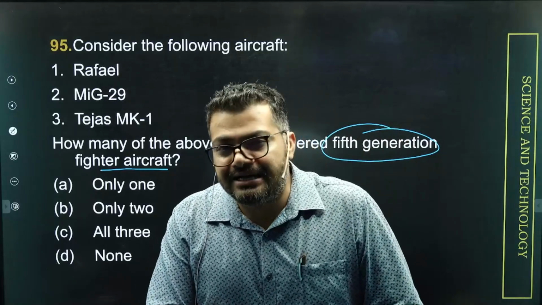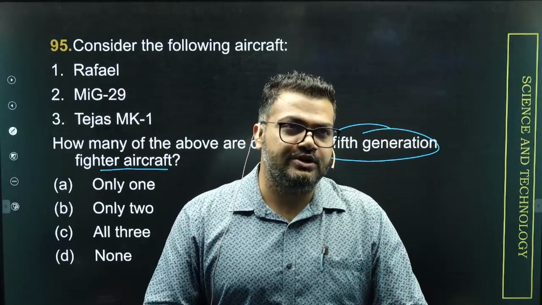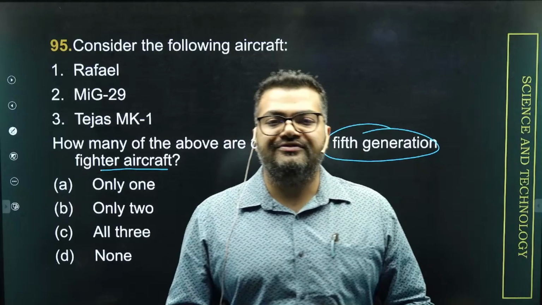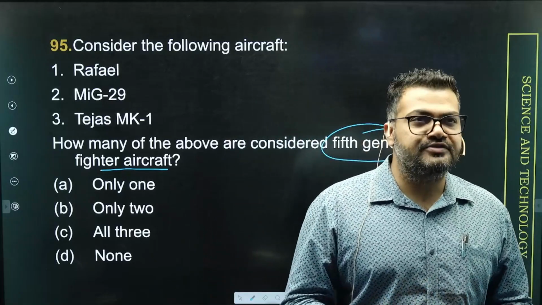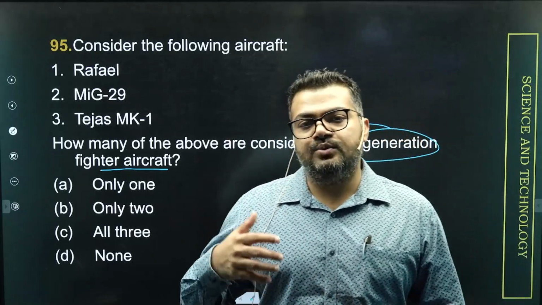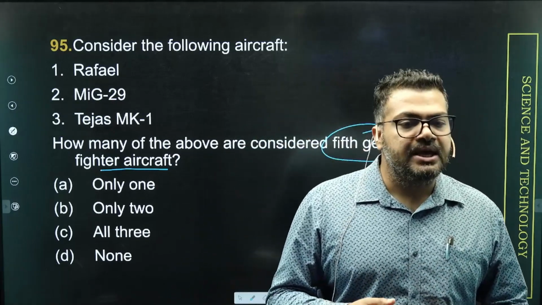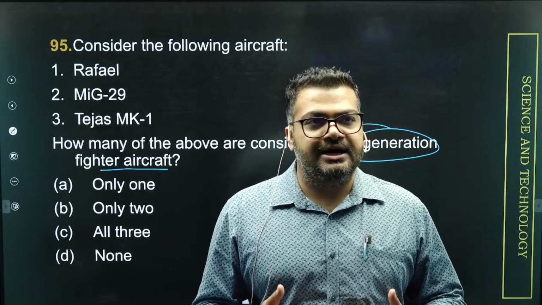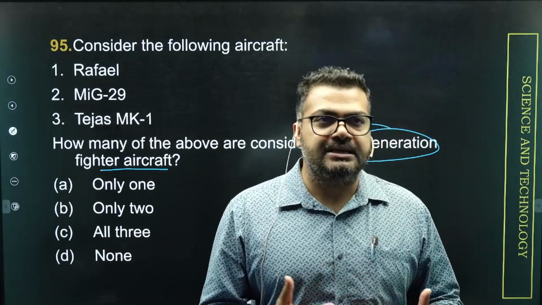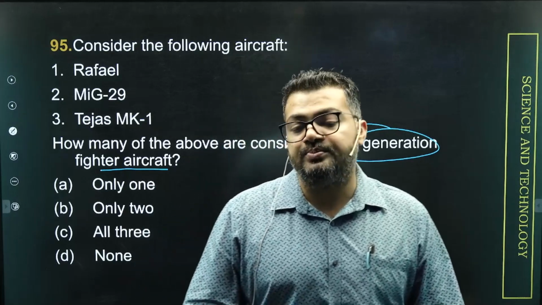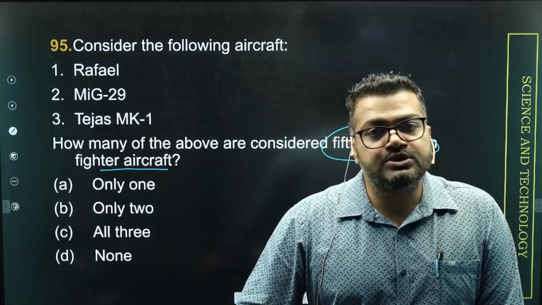Now, what do we really understand by these generations? See, although it is not considered a very scientific way of defining generations of fighter aircraft, when the arms race was going on between USA and USSR, they were doing a lot of research and development in military equipment, fighter aircraft, and space equipment.